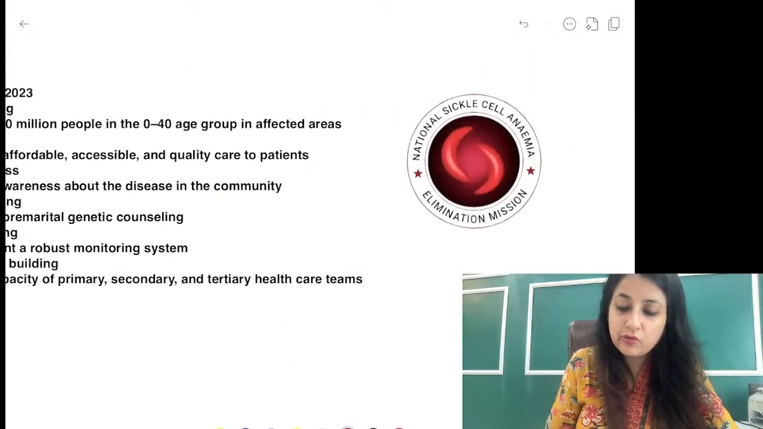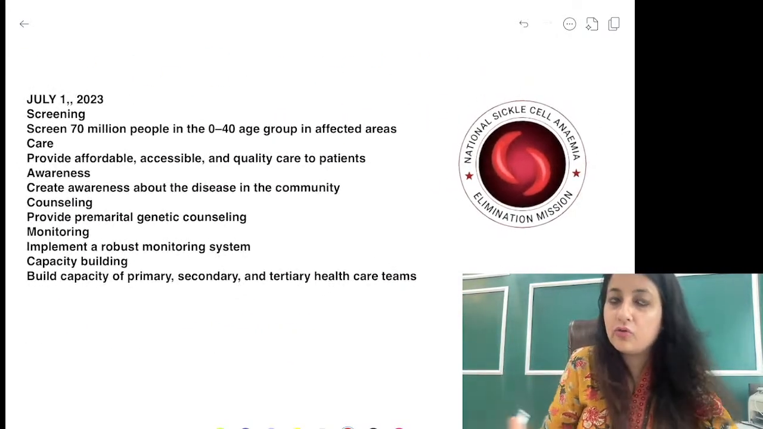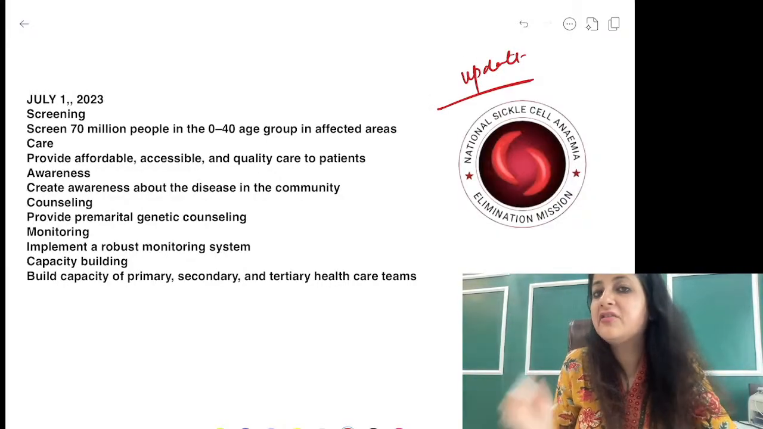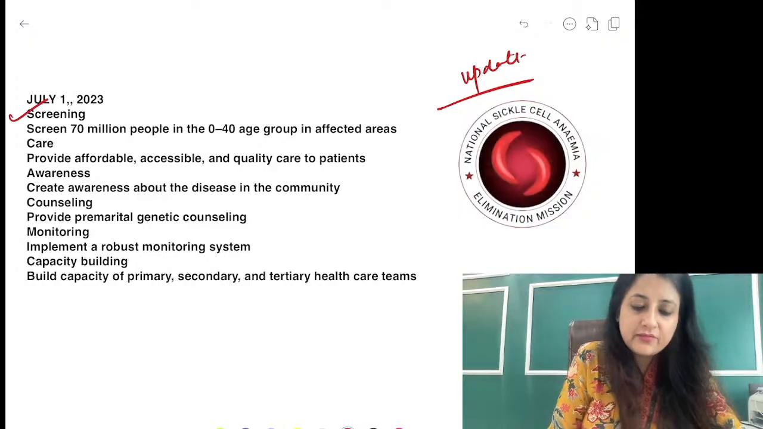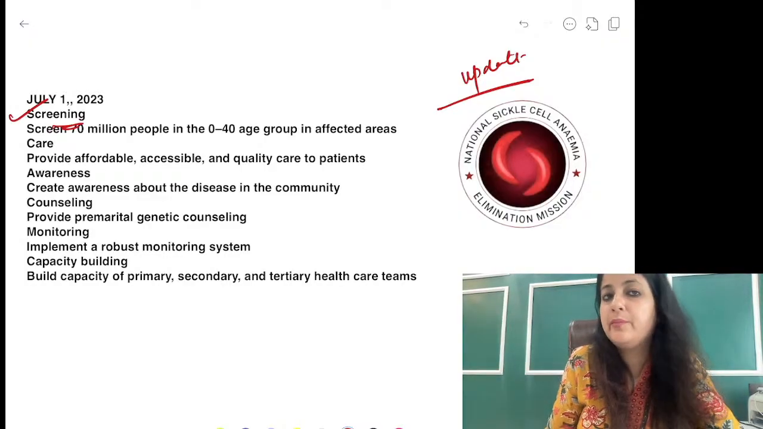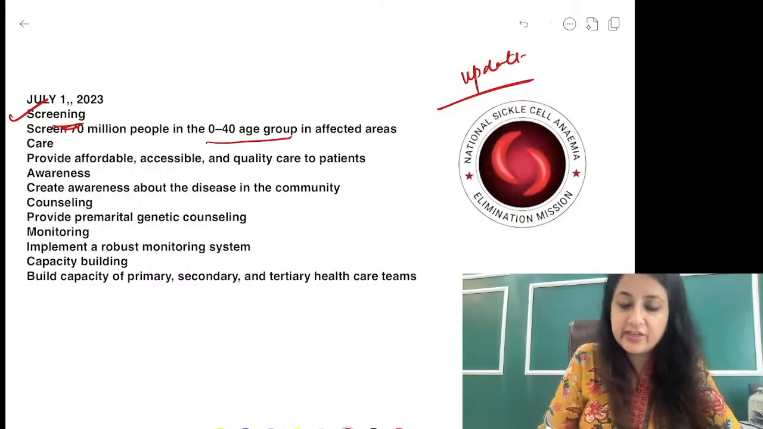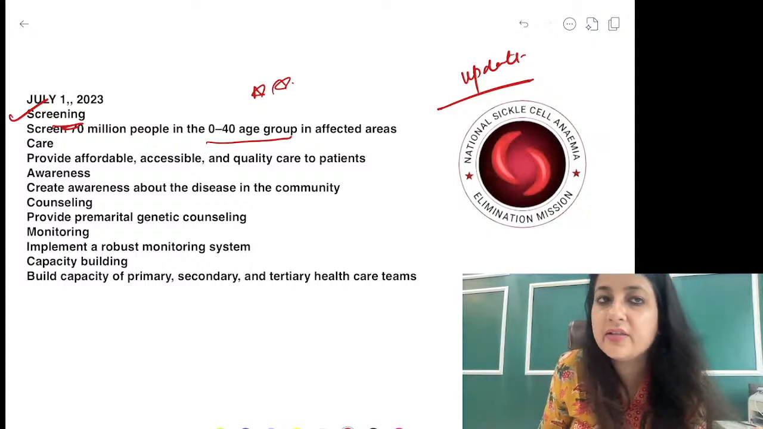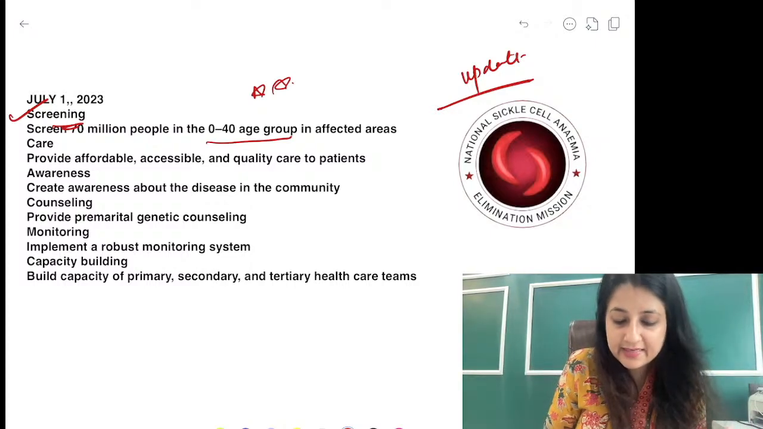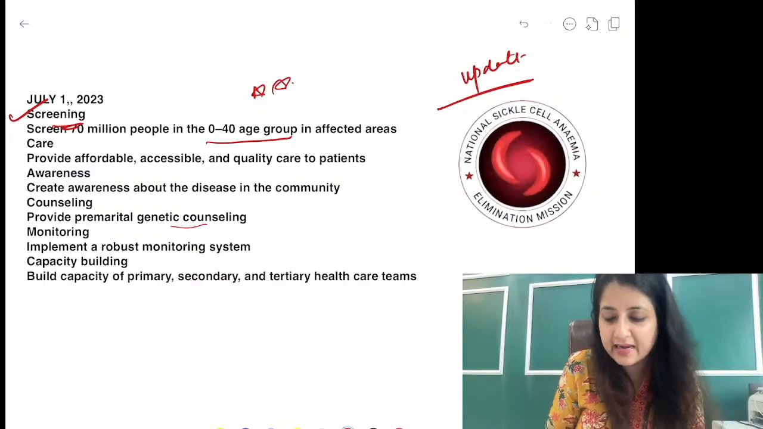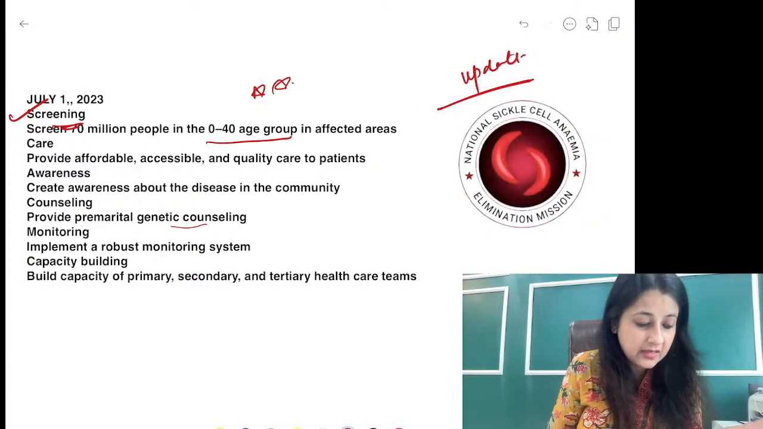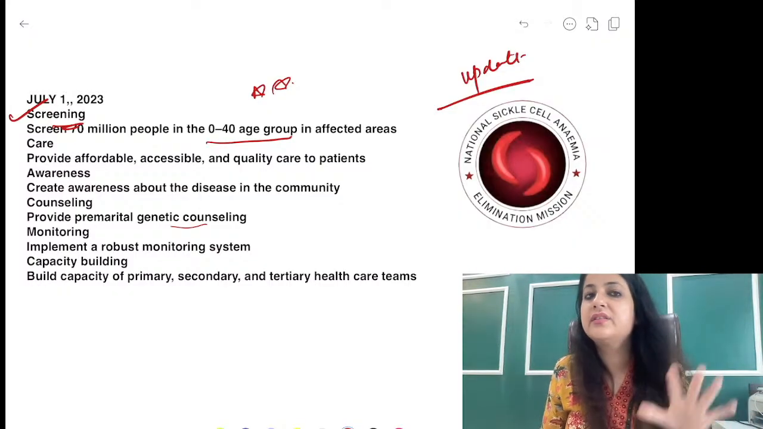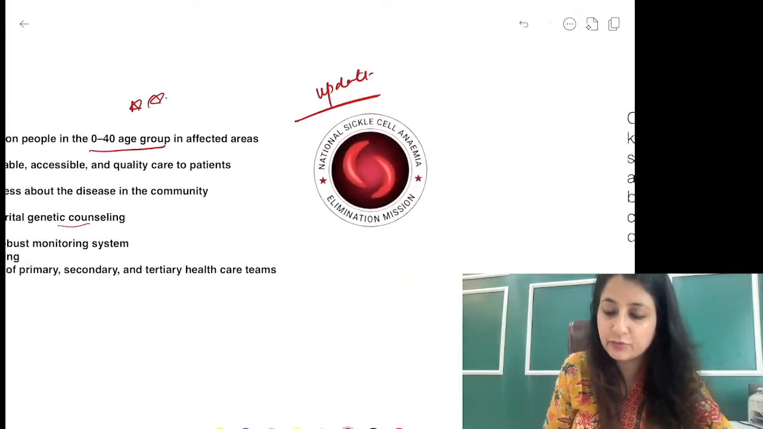Now have a look at this logo, guys. ये logo आ सकता है. This logo again is an update, like you see. नेशनल सिकल सेल एनीमिया एलिमिनेशन मिशन का ये लोगो है, and in this we are focusing on screening people which could be asked to you in the age group of 0 to 40 years. This first point is very important. To eliminate sickle cell, we are focusing on screening. ठीक है. Also, we are providing genetic counseling, premarital. Those are all things that you can read from here. But right now, look at this logo. Look at the year 2047, and we are focusing on screening. ठीक है. That's one of the updates that you must know.